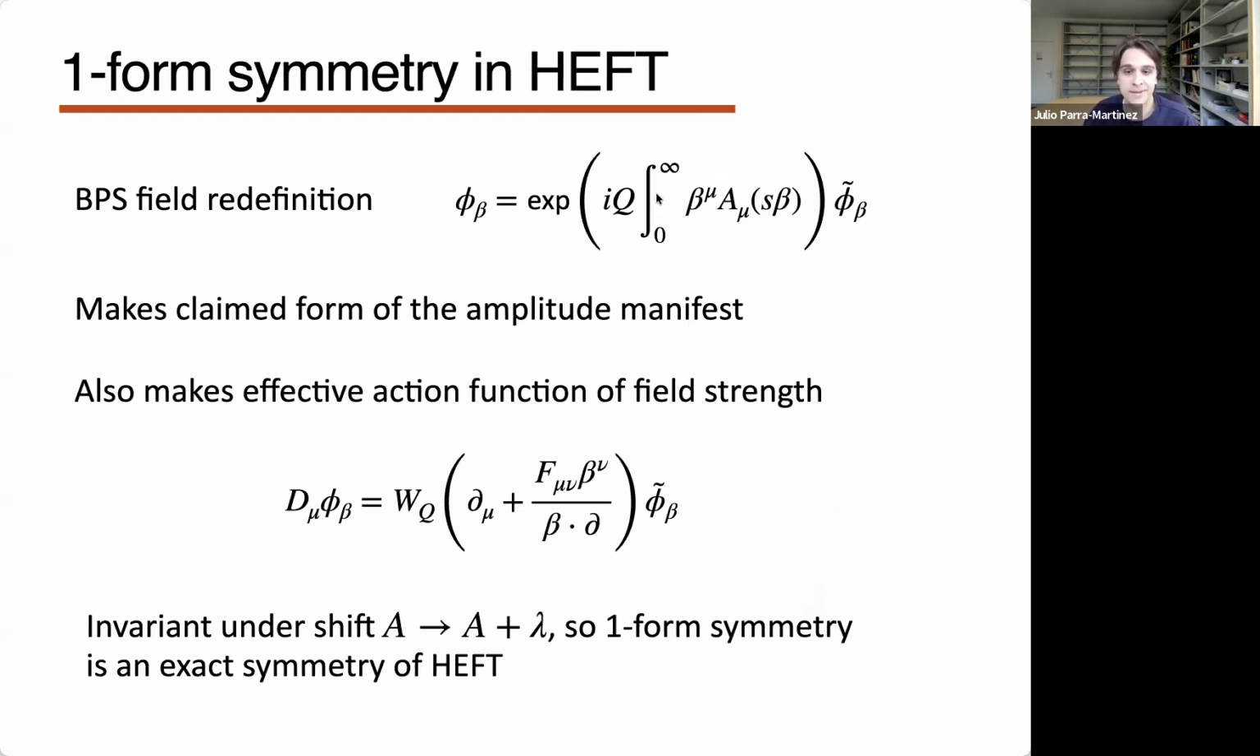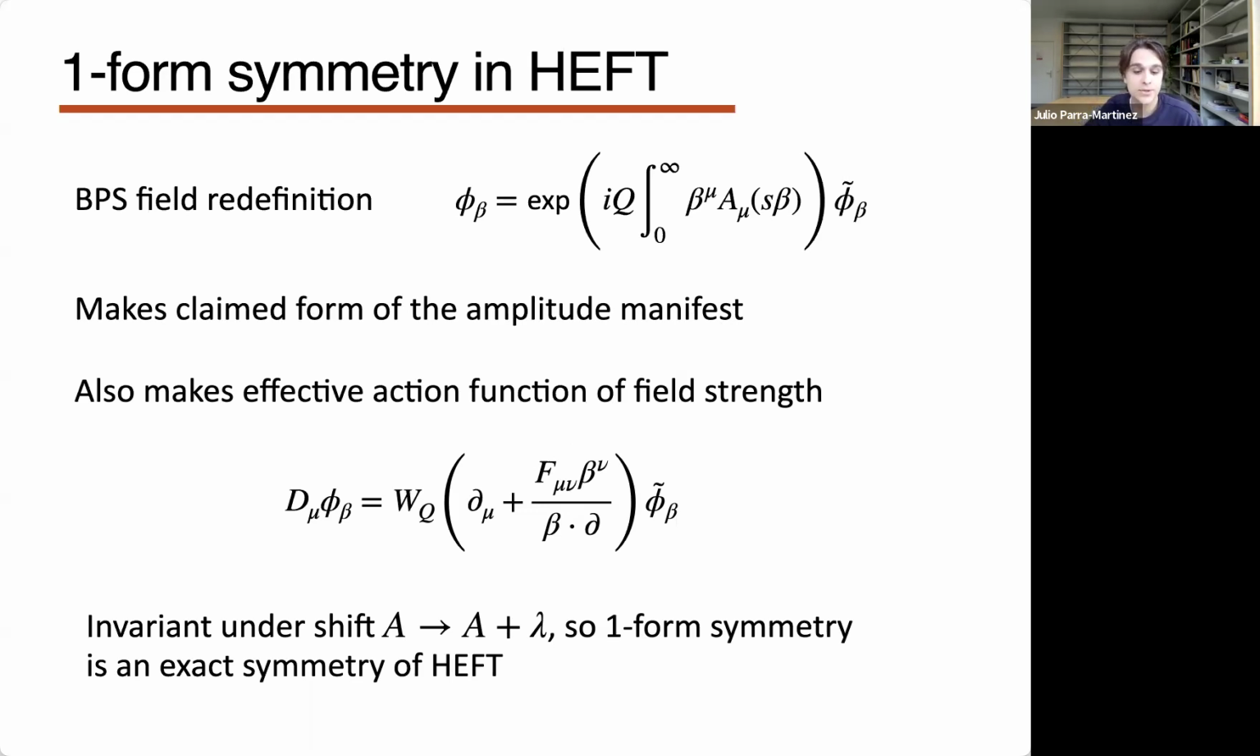So we can take these positive frequency modes and do a field redefinition where we attach a Wilson line to each one of them. First of all, this makes the form of the amplitude manifest, the fact that the amplitude will be related to a correlation function of Wilson lines. And it also makes the effective action a function of the field strength, which then has a shift symmetry. So this manifests the shift symmetry in the effective action. Indeed, the action will be invariant under the shift symmetry. So there's an emergent one-form symmetry in this theory where we integrated out the antiparticles.